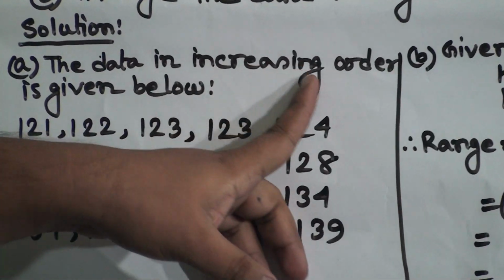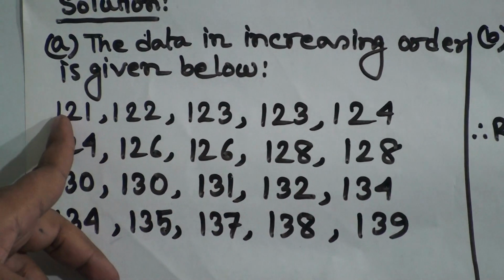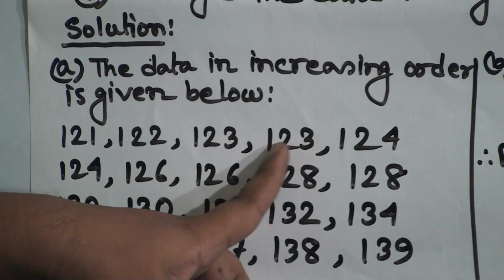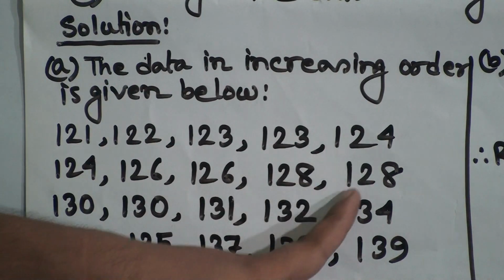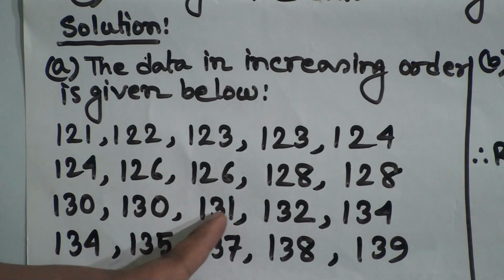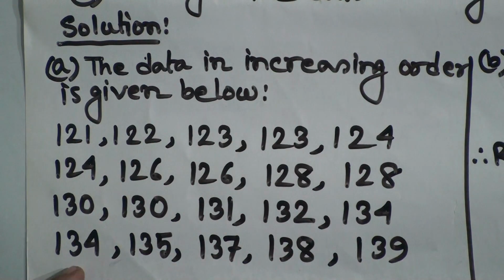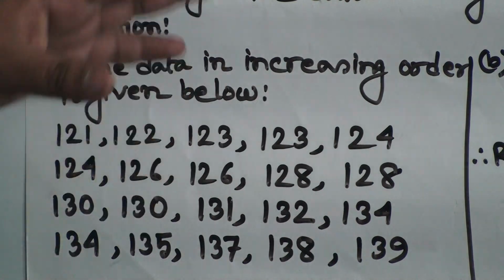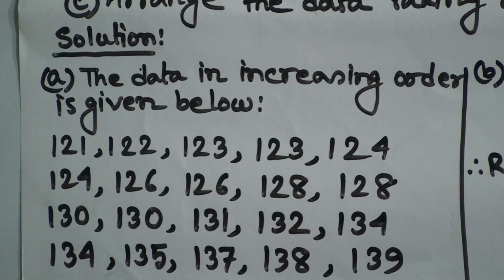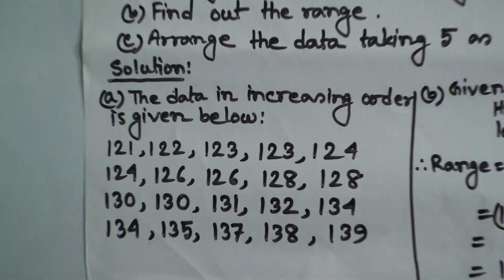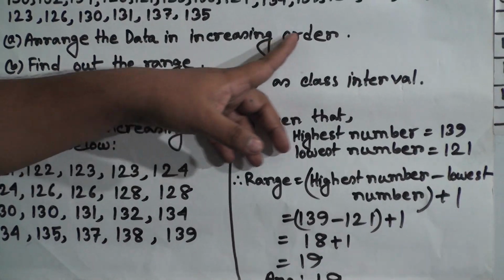The data in increasing order is given below: 121, 122, 123, 123, 124, 124, 126, 126, 128, 128, 130, 130, 131, 132, 134, 134, 135, 137, 138 and 139. My dear student, I arranged these numbers in ascending order. Why ascending order? Because the question asks us to arrange the numbers in increasing order, so this time you don't use descending order.